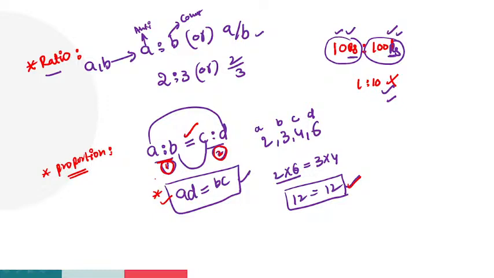Okay. So if you are going to solve the problem in basic method, definitely we are using proportion concept, guys, here. That's why just remember, the proportion formation is AD is equal to BC.